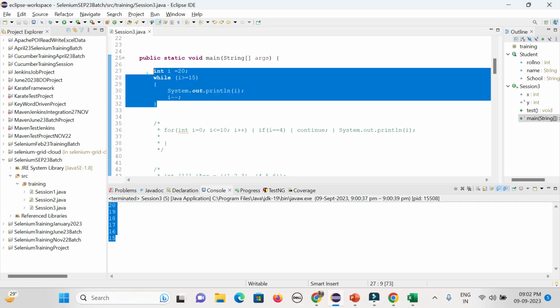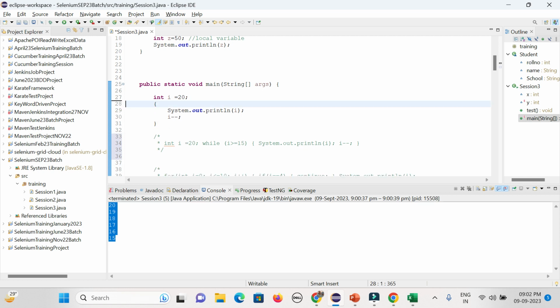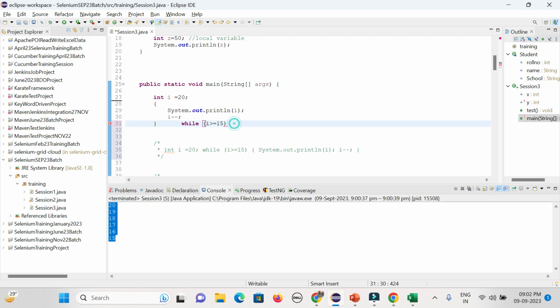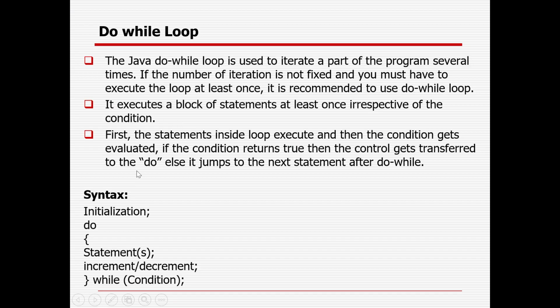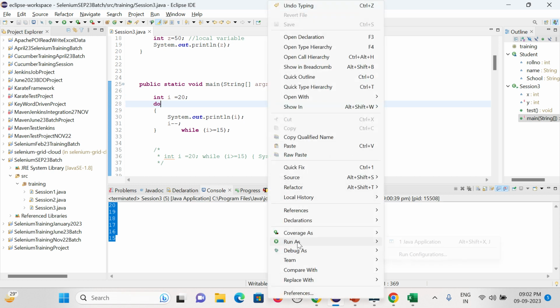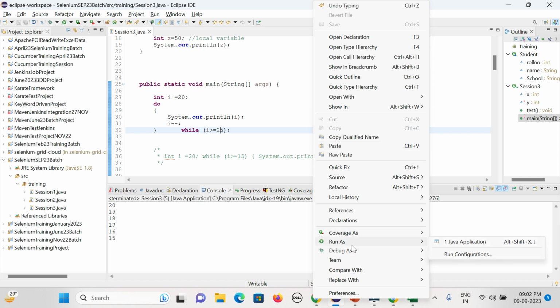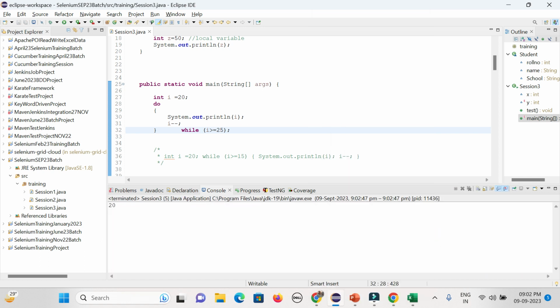So here you can simply copy it and comment it out, that is the while part. Simply I will copy it, and this condition I want to check at the last. That's the difference. That is the only difference between the while and do while. You could see now it is working fine. But in case the condition is not matching, still it will execute at least one time. You could see after one time execution, it will check the condition, and the next condition is not matching, so it is not executed. That is the three concepts of the loop.